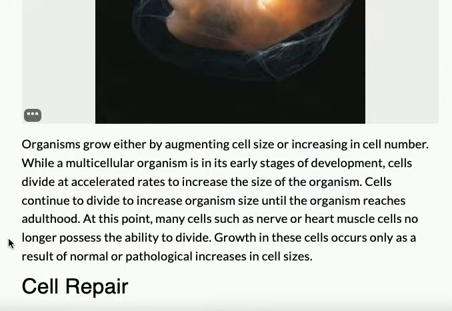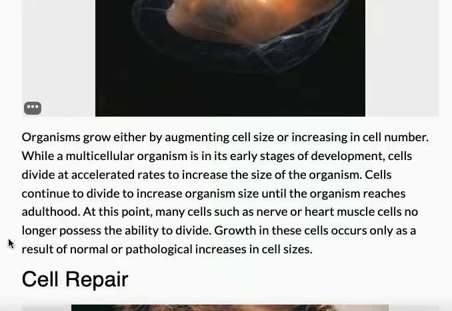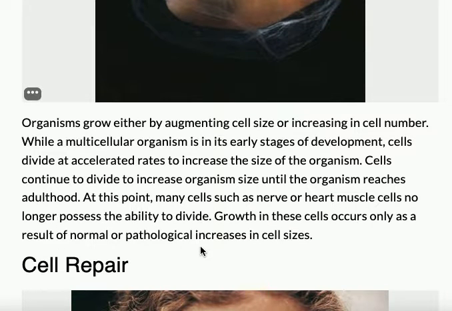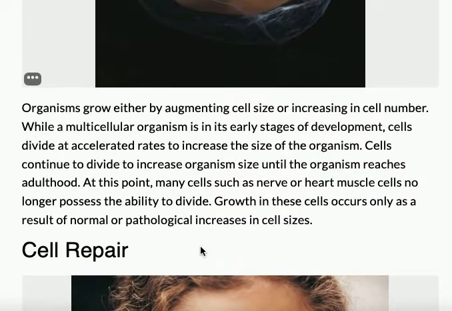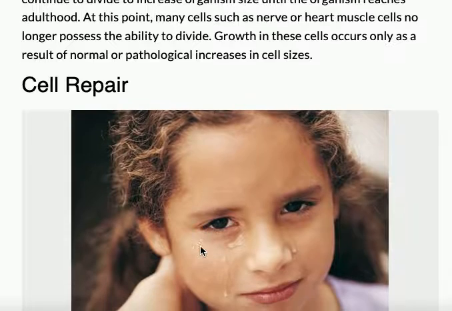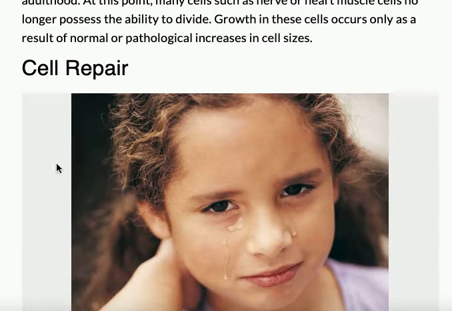At this point, many cells, such as nerve or heart muscle cells, no longer possess the ability to divide. Growth in these cells occurs only as a result of normal or pathological increases in cell size. So another reason for cells to divide is to repair.